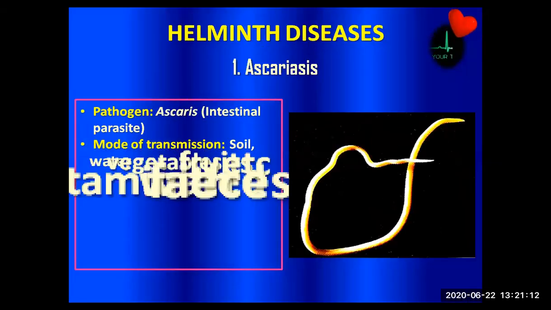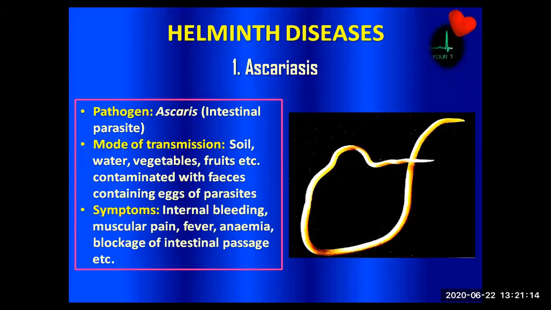Let's come to the helminth diseases. Ascariasis. Ascaris is an intestinal parasite. The mode of transmission is contamination here also, through eggs and rhabditiform larva, but we are not going into that kind of detail. Symptoms include internal bleeding, muscular pain, fever, anemia, and blockage of the intestinal passage.